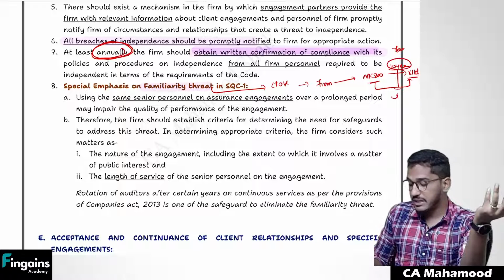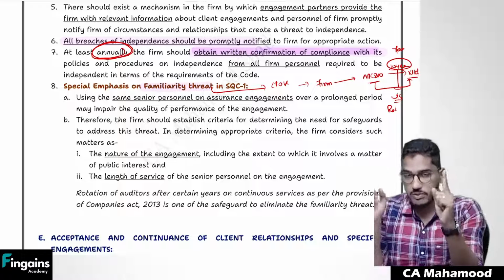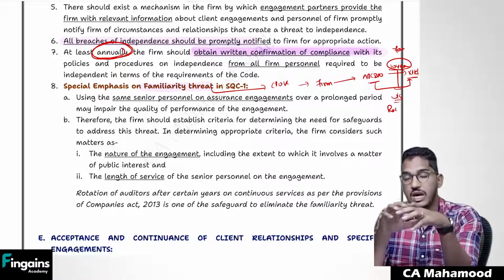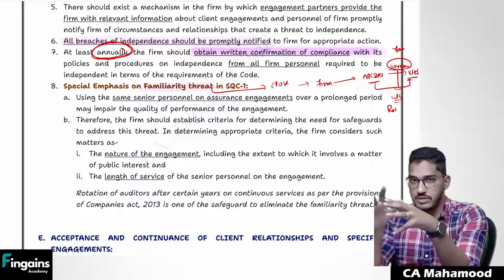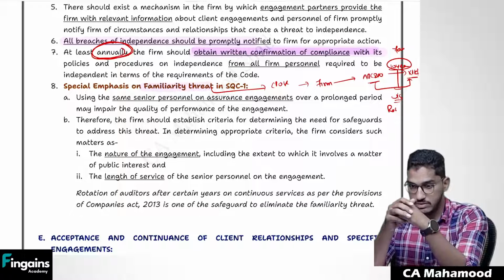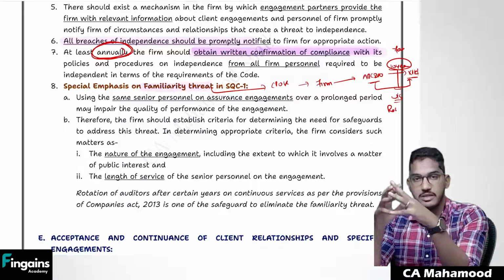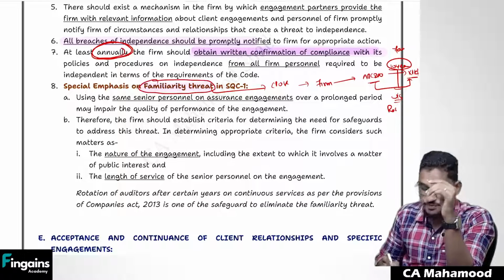So that's why under the Companies Act, we have a concept of rotation of auditors. What does the concept of rotation say? If you want to appoint an individual as an auditor, you can't appoint them for more than one term of 5 consecutive years. If you want to appoint a firm as an auditor, you can't appoint the firm for more than 2 terms of 5 consecutive years. Yes or no? So this rotation requirement is also to prevent that familiarity threat only. So you have to pay more attention to the familiarity threat also.